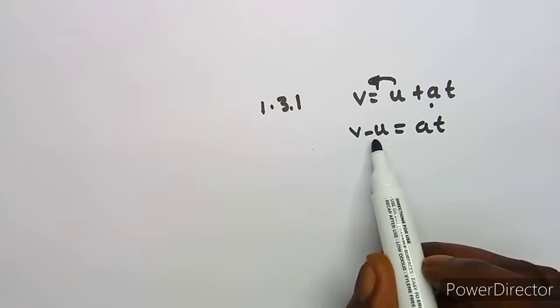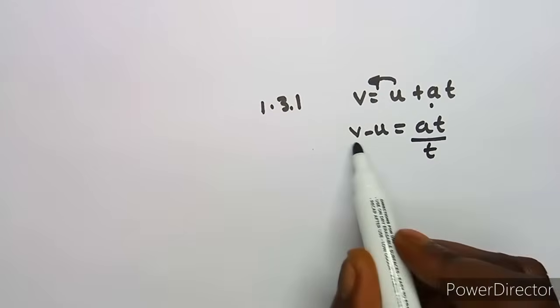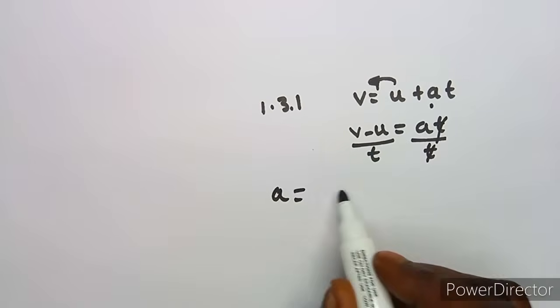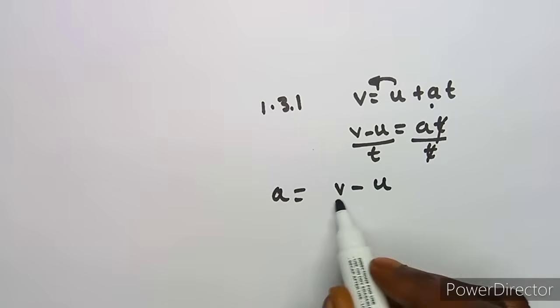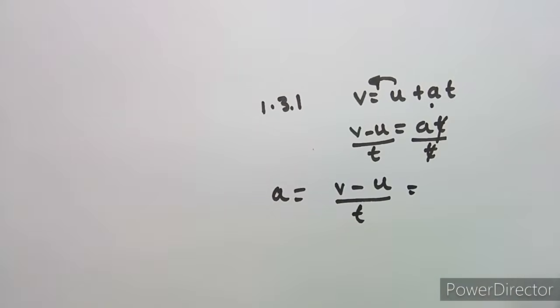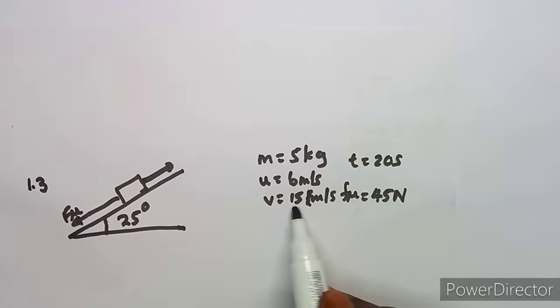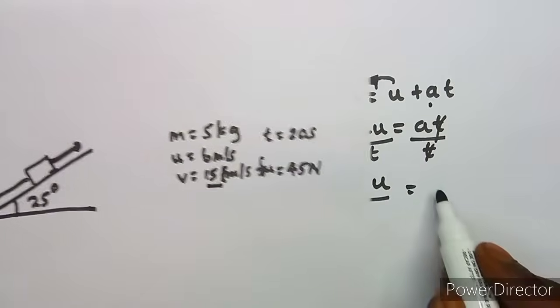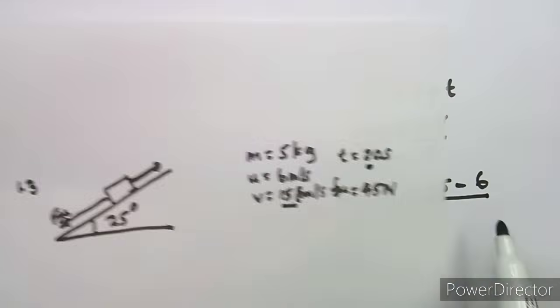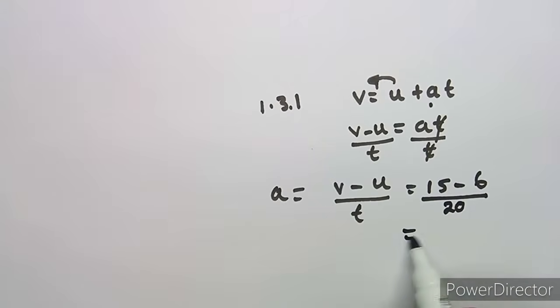U to this side is going to be minus u, then divide by t, so that you can find your acceleration, which is going to be v minus u everything over t. So it's just a matter of substituting. As we can see, we've got our v, which is 15, our u, which is 6, so this will be 15 minus 6 over the given time, and the time that we took is 20 seconds.